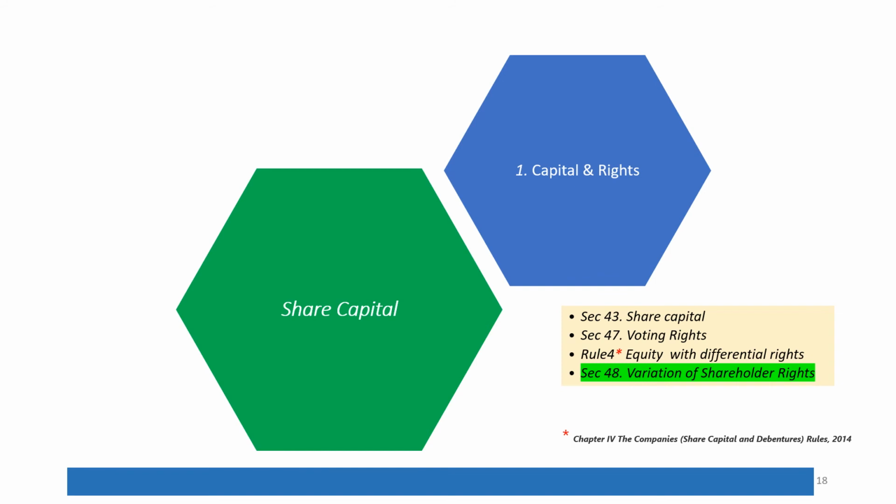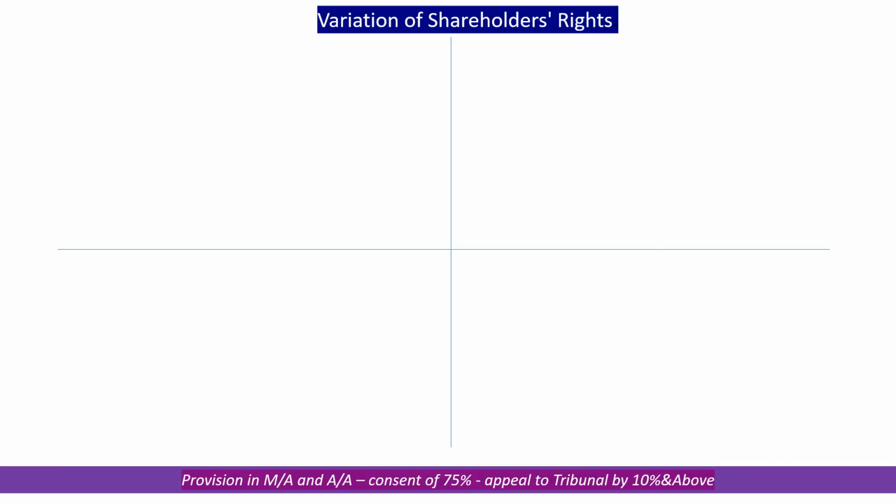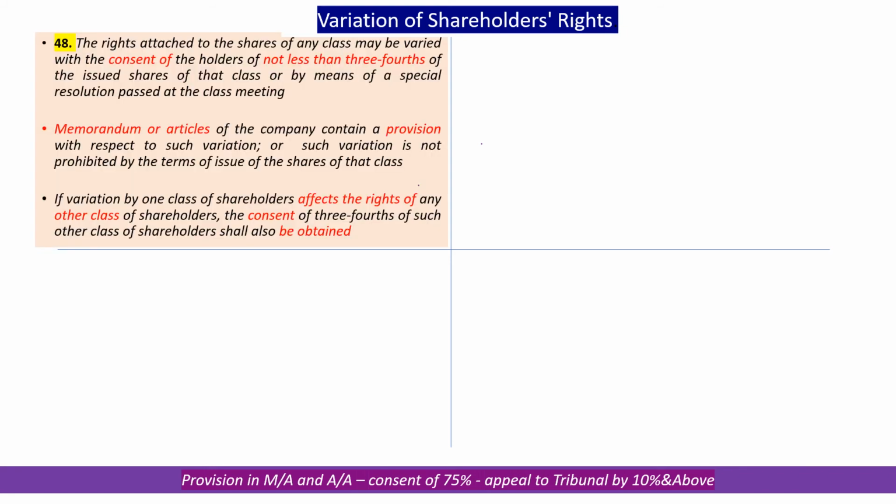Can the shareholders' rights be varied? Variation could be done. The rights attached to shareholders of any class may be varied. But once again, it is a matter of special resolution. It has to be consented by not less than 3/4 of the class of shares by means of a special resolution.